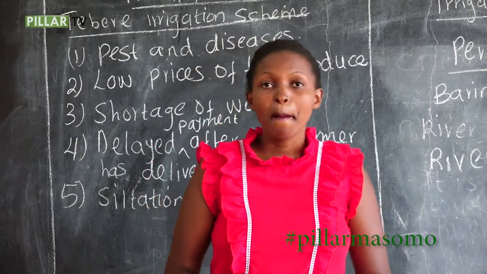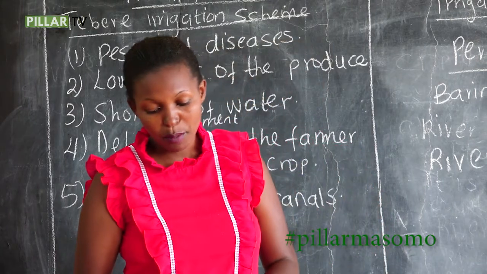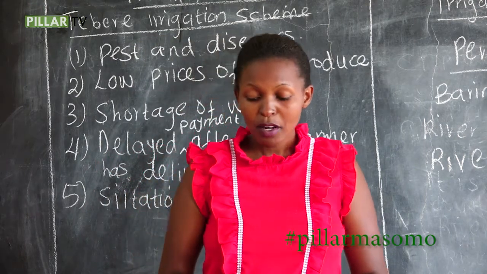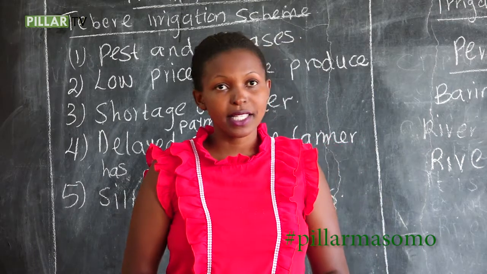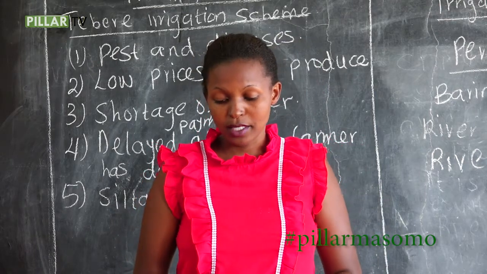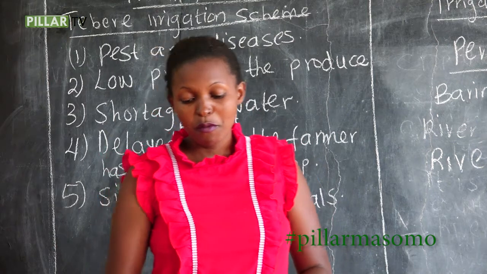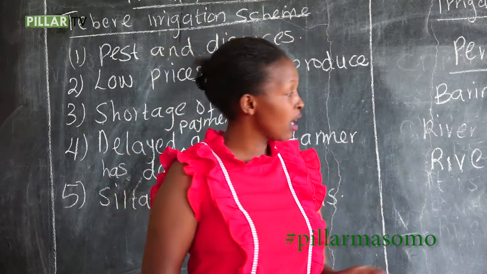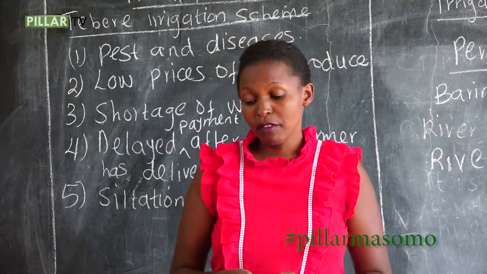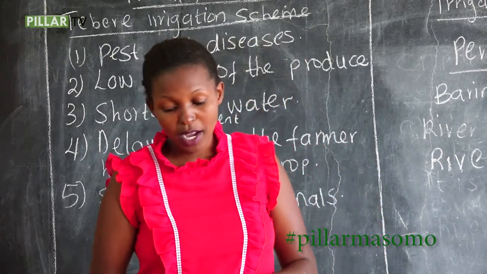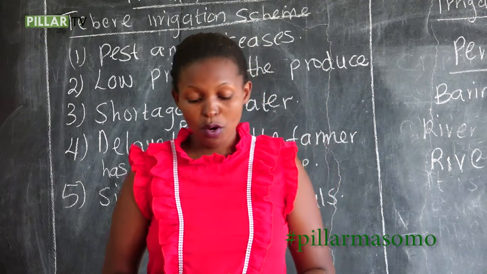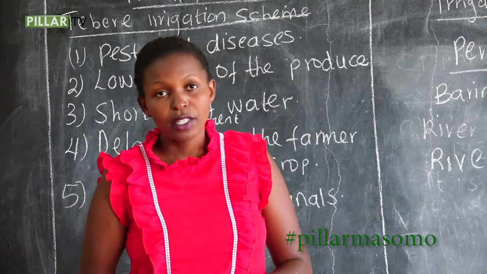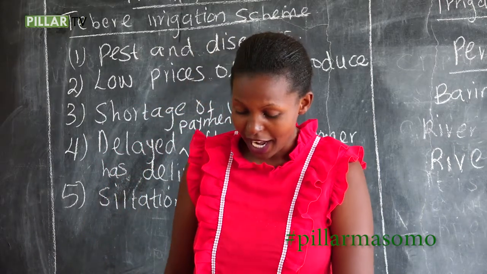The farmers pay for hiring of the plots. These plots are not given to the farmers, so the farmers must hire the plots. Water to the scheme flows by gravity from River Perkerra. We have said they get their water from River Perkerra, which flows nearby. From the river, the water flows into the plots through canals.